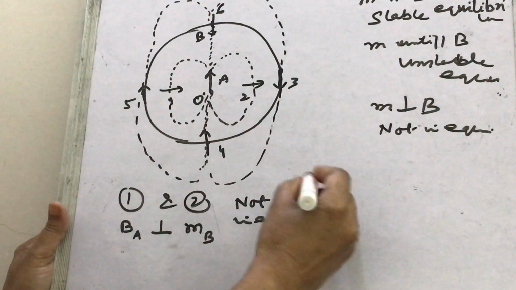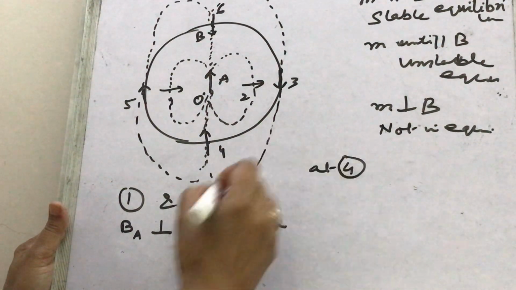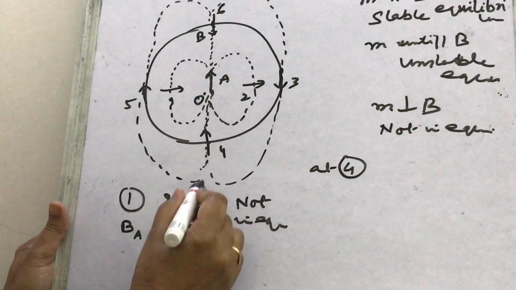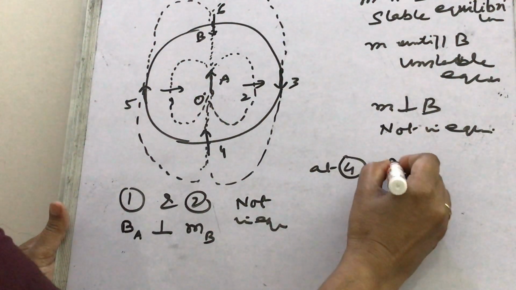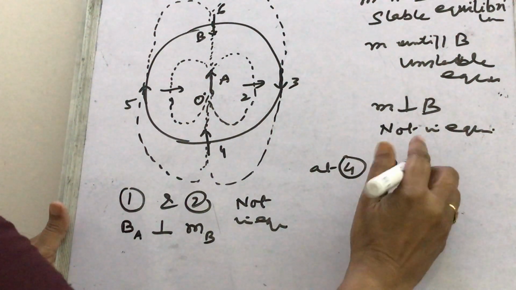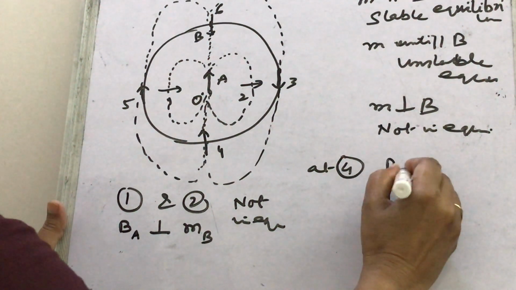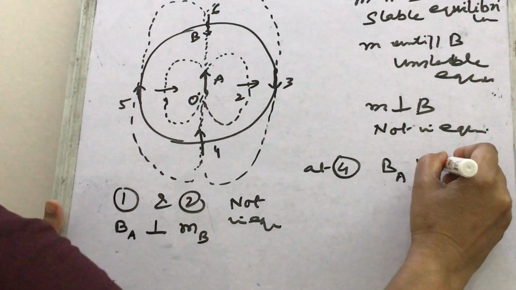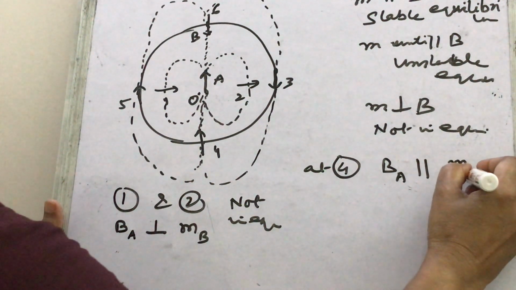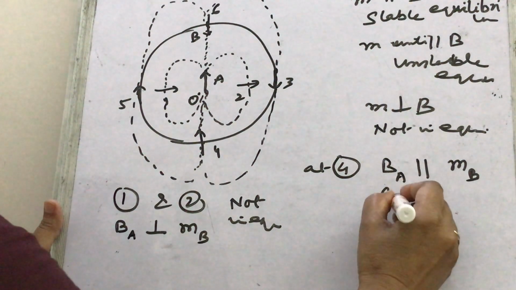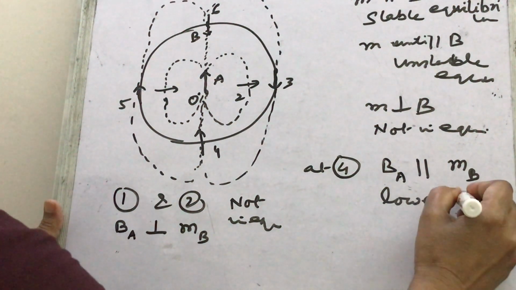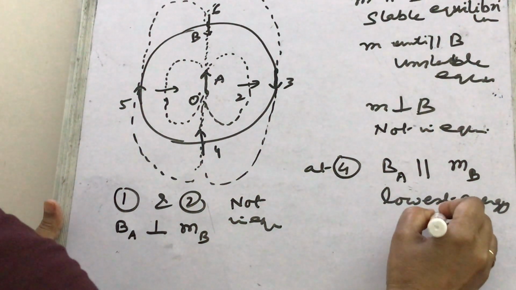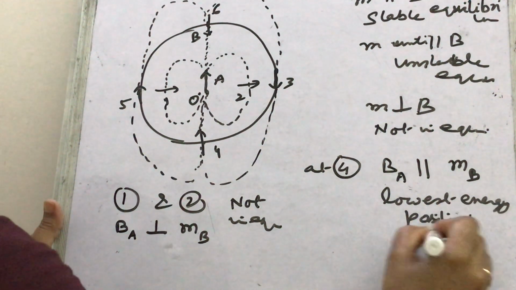Similarly for 4, what will you find? The magnetic field line of A is in the direction of the magnetic moment. So the BA magnetic field line is parallel to the magnetic moment of B. So it is the lowest energy position and stable equilibrium.